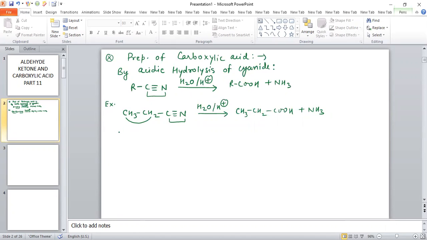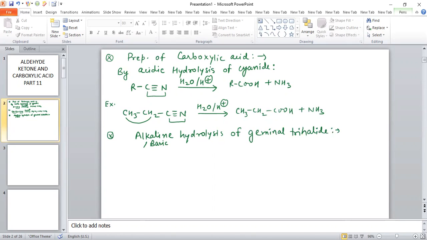So there are some other methods for the preparation of carboxylic acid also. Now see the next method. The next method is alkaline hydrolysis. Carboxylic acid can also be prepared by alkaline hydrolysis, which means in basic medium, of geminal trihalide.